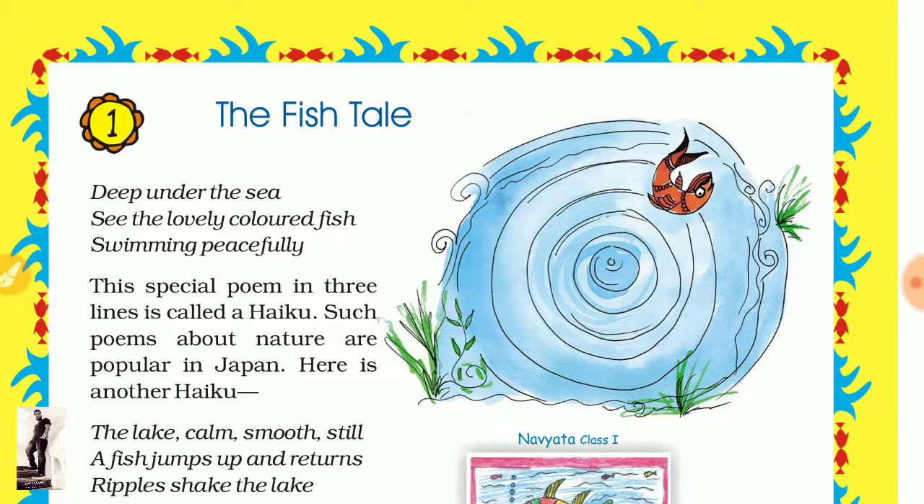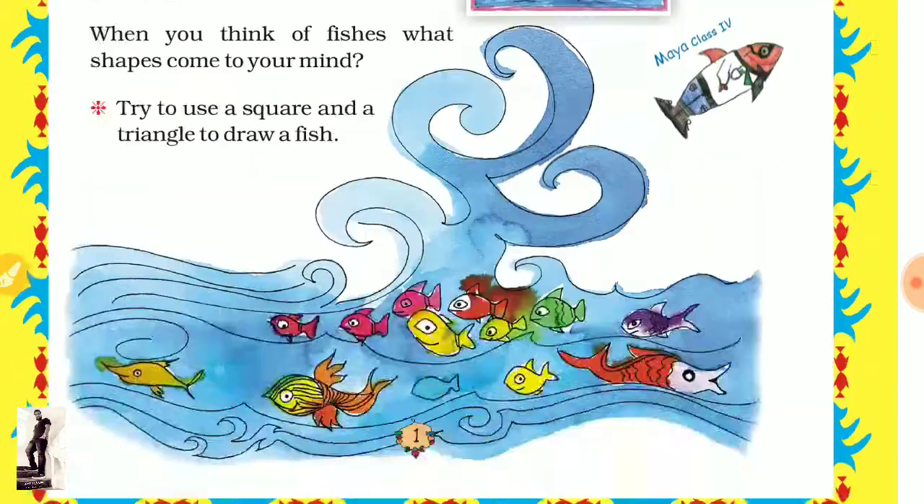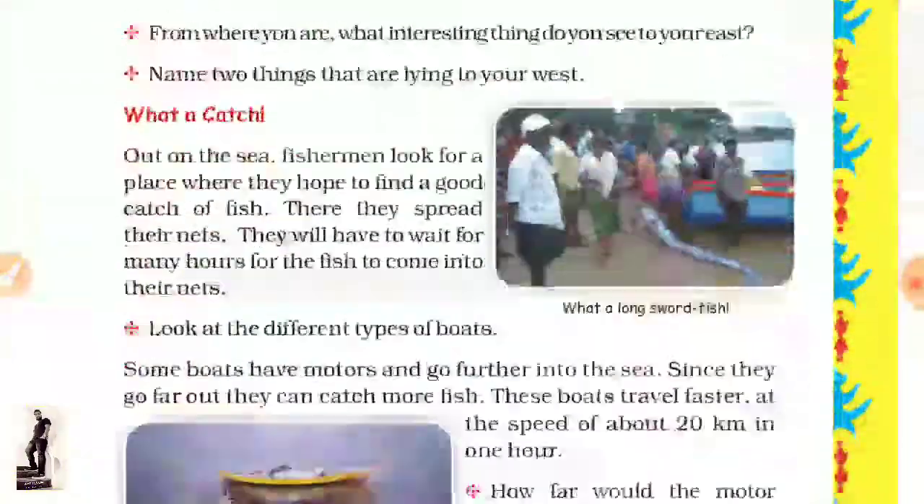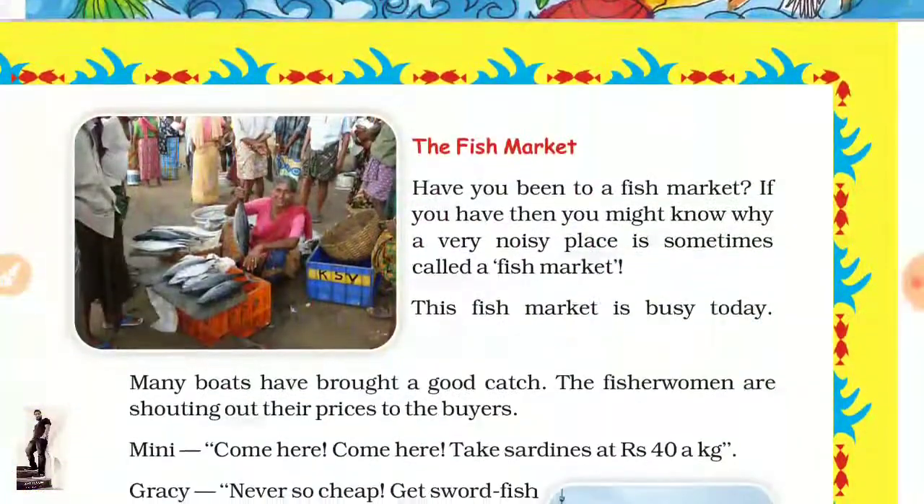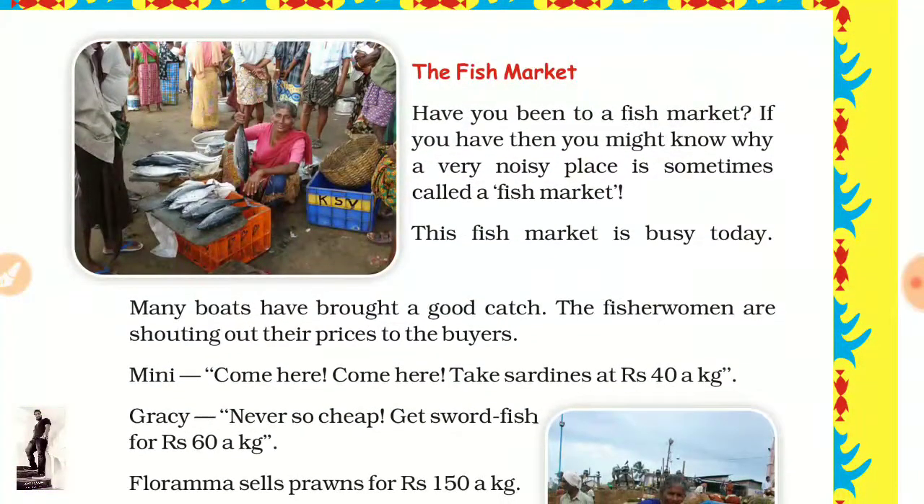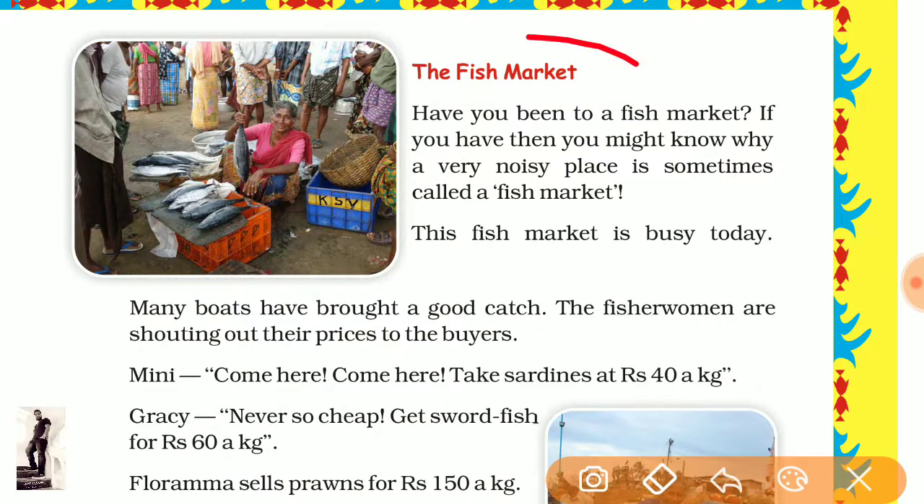Today we are going to discuss chapter number 1 and its last part. We have done from page number 1 to 10, and we are going to start from 11 today. This page tells us about the fish market. What is the fish market? First of all, we will come to know what the fish market is.